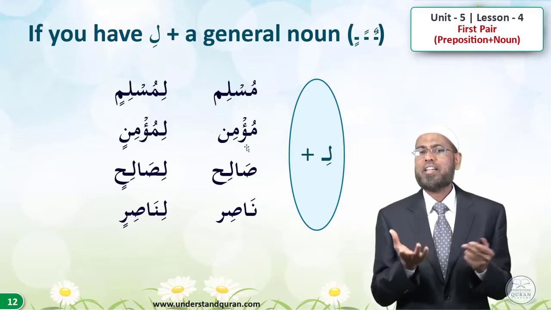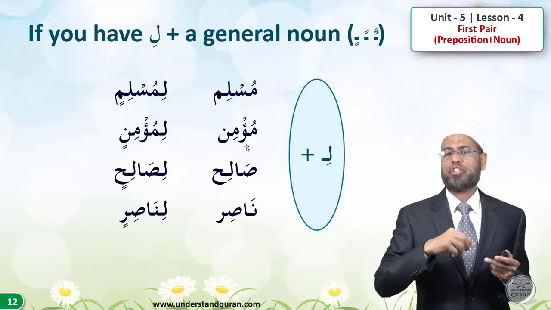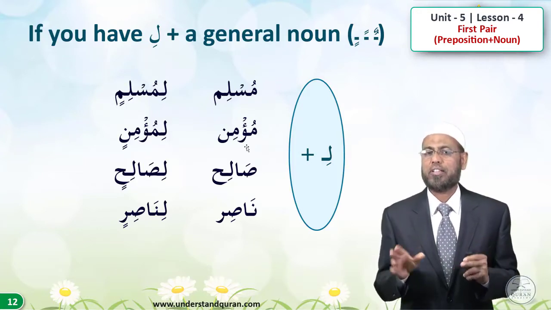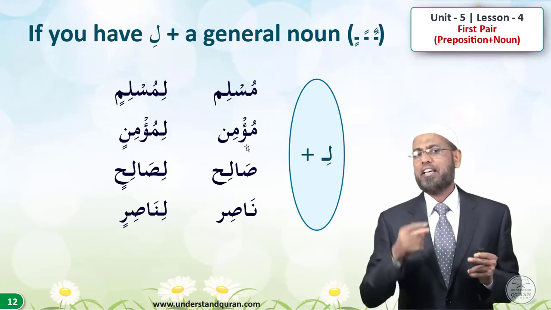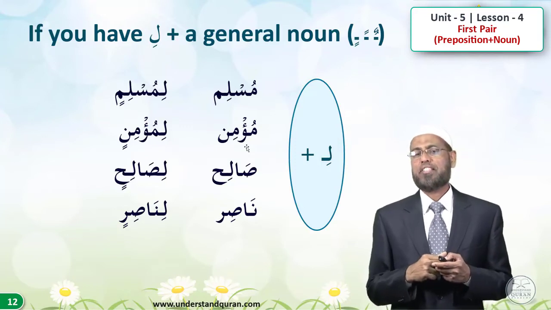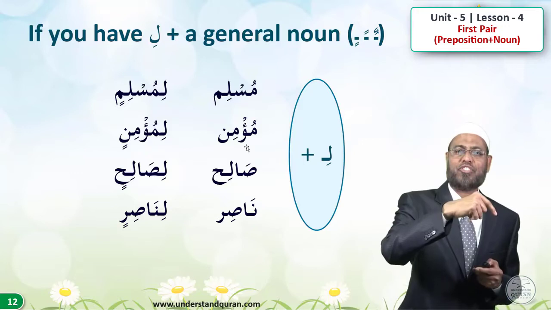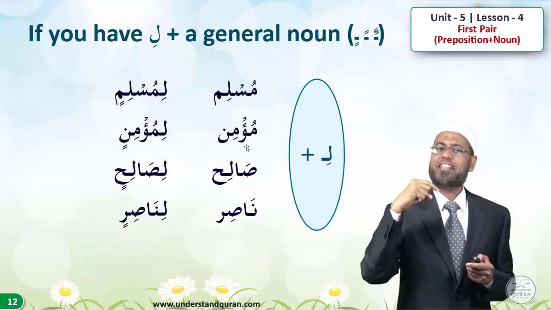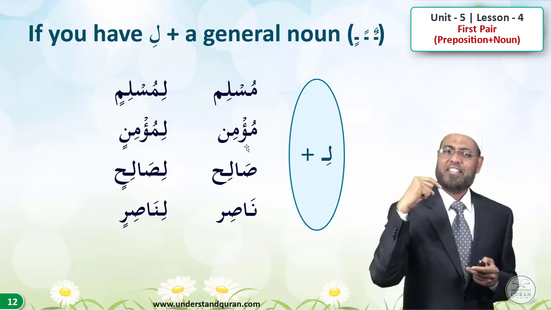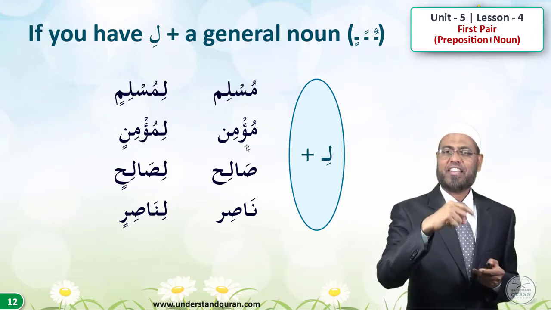Depending on where these words fit, as the subject, the object, or after a preposition, they will change their sounds. That's why we say Muslim, mu'min, salih, nasir without telling what the ending haraka is. So give me the answer now. Li plus Muslim, li muslimin. Li and mu'min, li mu'minin. Li and salih, li salihin. Li and nasir, li nasirin.